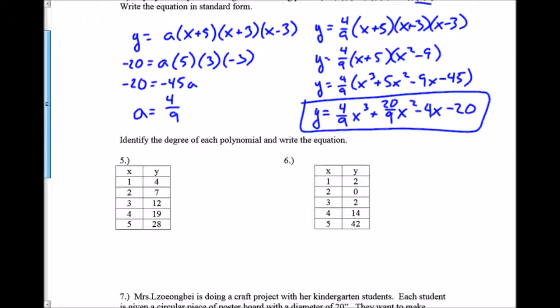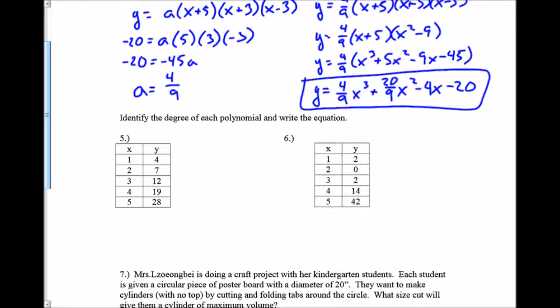For number 5, I'm looking for a common difference here if I want to identify the degree of the polynomial. So I look at the difference from here to here. That's a 3, a 5, a 7, and a 9. And so those aren't common, so I look at the second difference. So I take the difference of my differences. That's a 2, and a 2. Since the second difference is common, it means this is a second degree polynomial, which means I'm looking for y equals ax squared plus bx plus c,